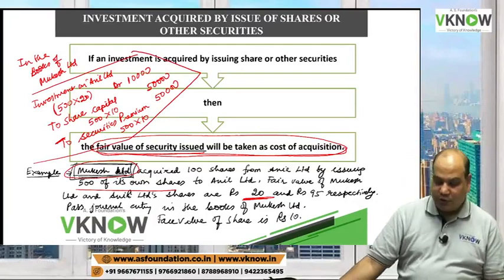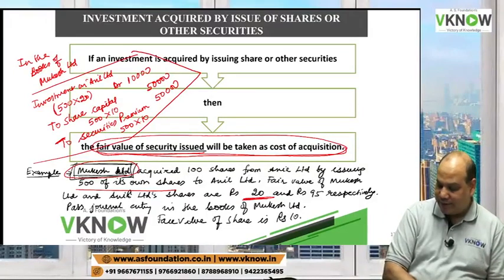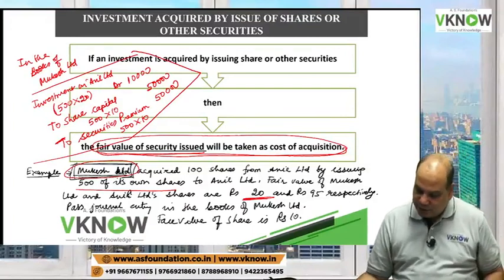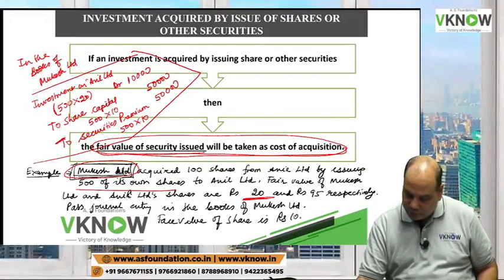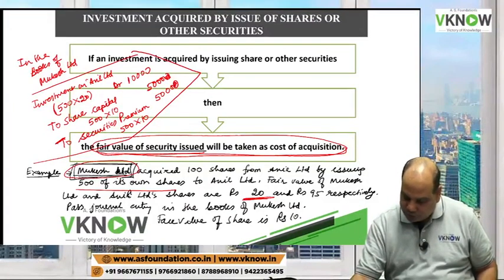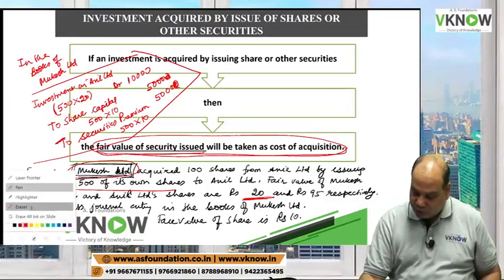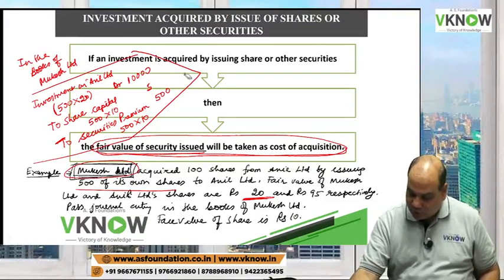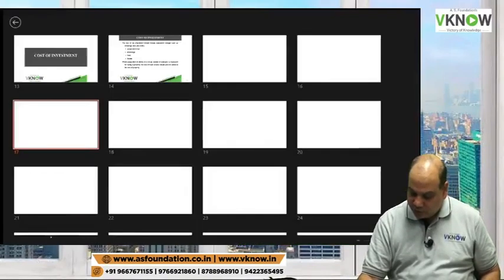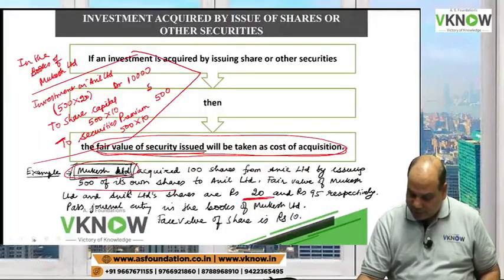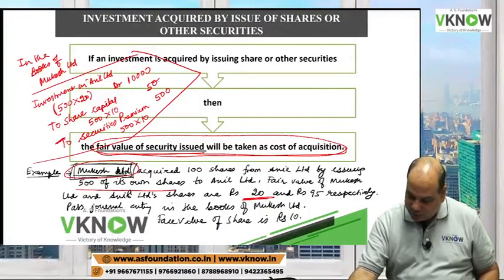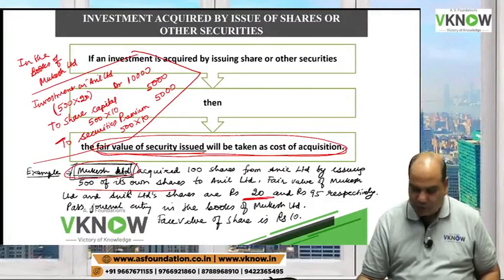Is it right? 500 into 10 is 5,000, sorry, and to securities premium 5,000. I put an extra zero. You people have given me so much stress that I forgot the basic calculation. Okay, sorry. 5,000, 5,000.